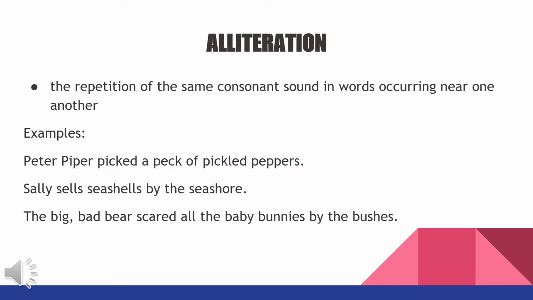Okay, so let's have another figurative language, alliteration. This is the repetition of the same consonant sound in words occurring near one another. Like, for example, Peter Piper picked a peck of pickled peppers. Another one is, Sally sells seashells by the seashore. And lastly, the big bad bear scared all the baby bunnies by the bushes. So as you can see, there is a repetition of the same consonant sound in the following tongue twisters. We can simply conclude that tongue twisters are examples of alliteration.